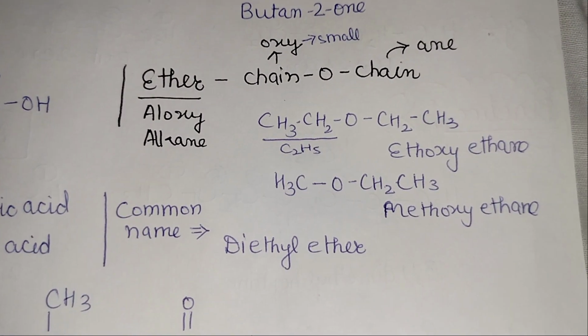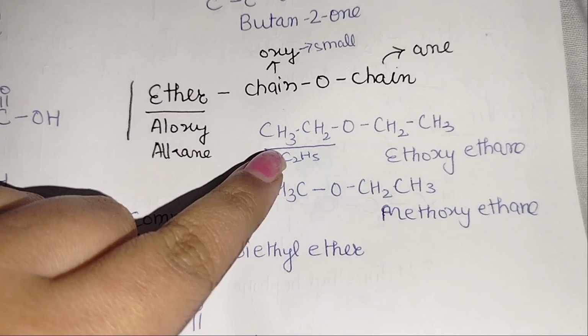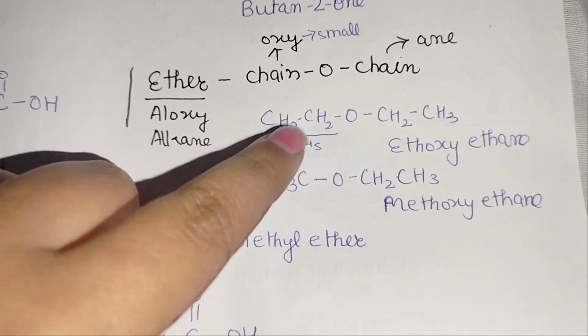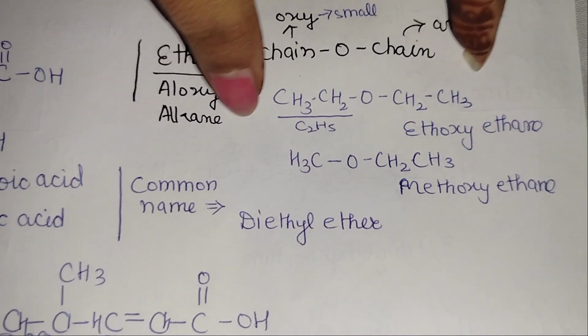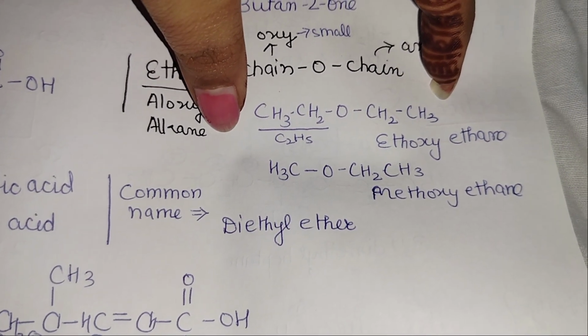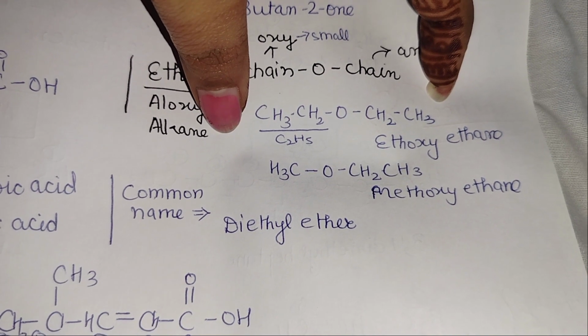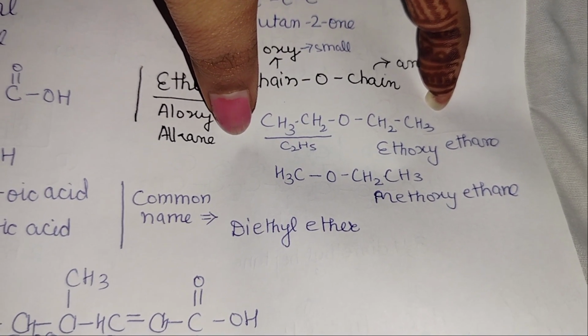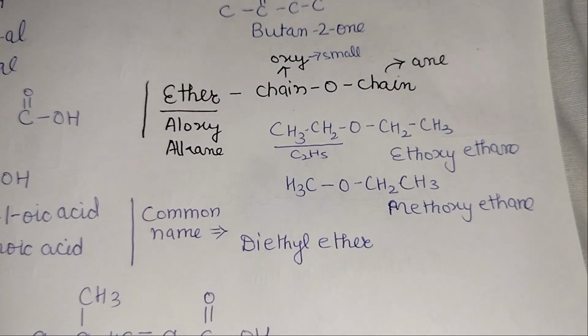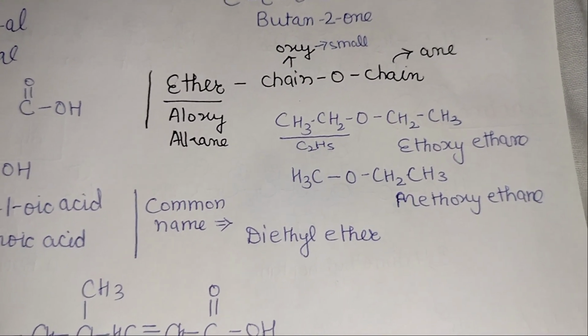But here you have to write the common name. Look at this. This is nothing but C2H5, which means ethyl. Okay. So what is the common name of this compound? This is diethyl ether. What is the IUPAC name? This is ethoxyethane. So you have to write the common name in the exam. Okay.